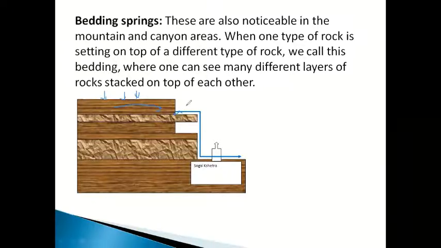This type of spring is called a bedding spring, because there are two types of beds, and there is a contact between the pervious bed and the impervious bed. Because this is pervious, water will store in this particular bed. This is impervious, so water will not store or transmit. So there will be storage of water here, and whichever water is stored will go away from this junction. This is called a bedding spring.